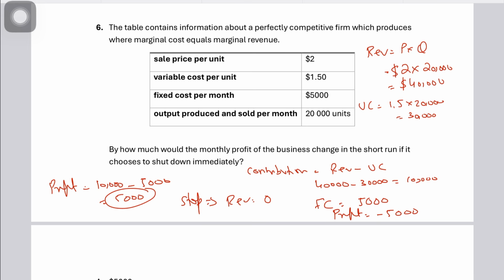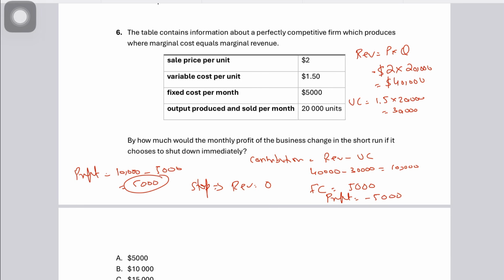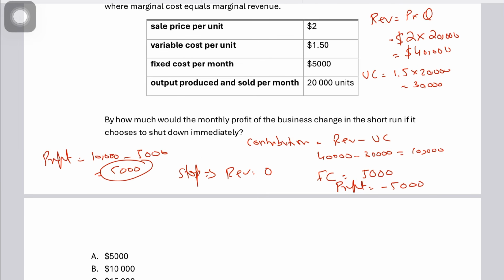So originally the profit was how much? Originally the profit was 5,000. After you shut down, you still have to pay a fixed cost, which makes your profit negative 5,000. So the change would be how much? The change would be the new profit minus the original profit.